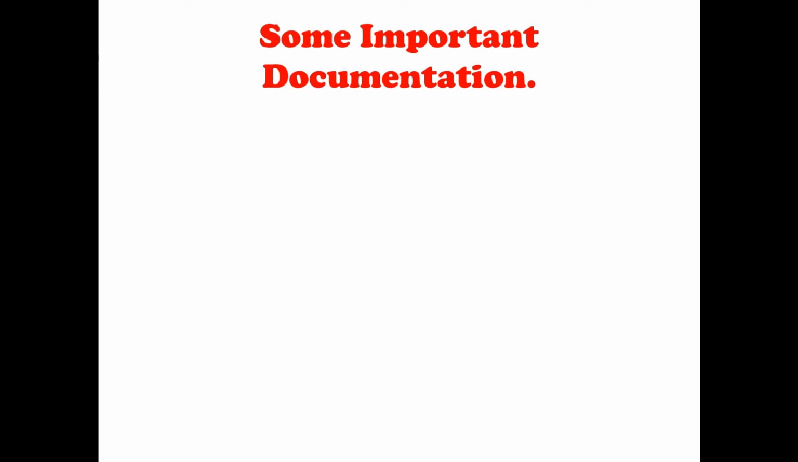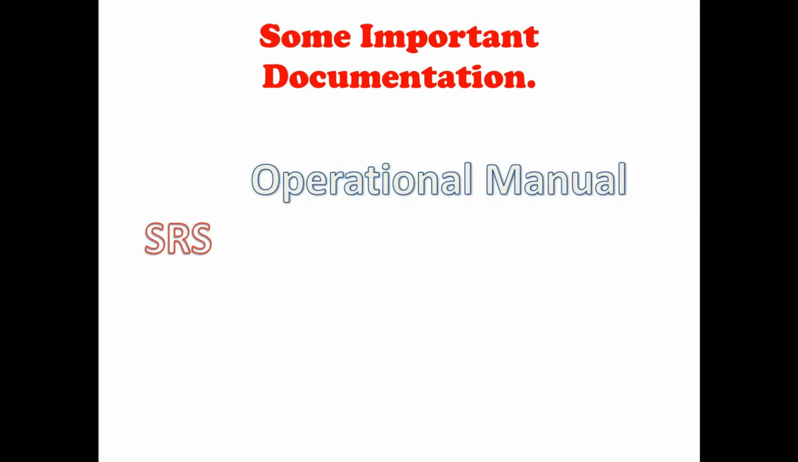Now, some important documentation. First, we should think about the SRS. The full form of SRS is Software Requirement Specification. In SRS, we generally document any type of requirement specification. That may be software, hardware or any other resources. Next is operational documentation. Operational documentation means here we maintain all the operations being carried out and their interdisciplinary actions.